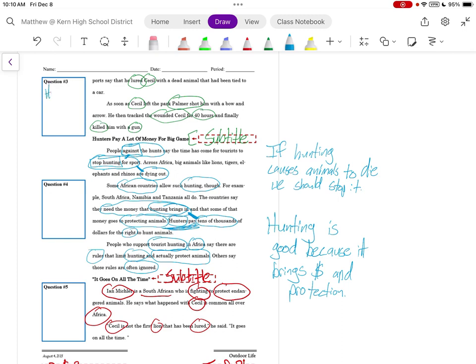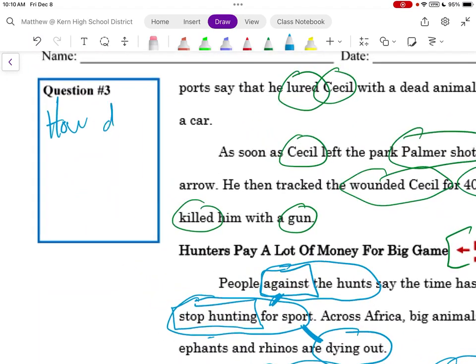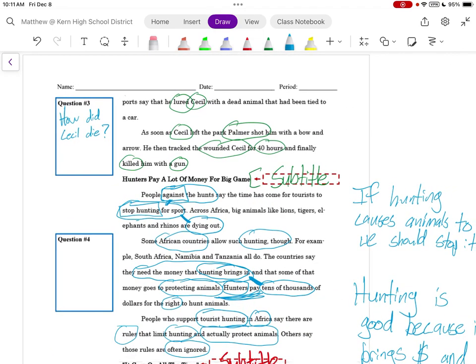How did Cecil die? And if we read carefully from this section of text, we can see that he was killed with a gun.